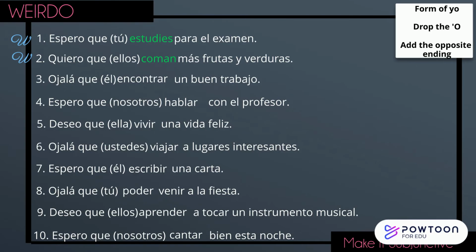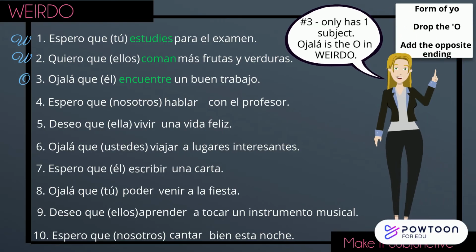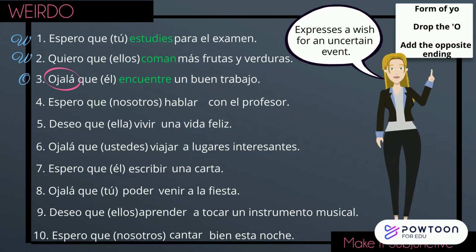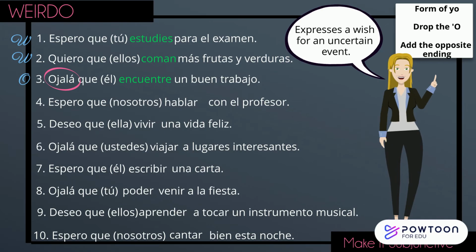Number 3, the yo form is encuentro. The opposite ending is an e, which gives us encuentre. And then we need to make sure it matches the subject, which gives us encuentre. Side note here, this sentence doesn't have two subjects, but it is still in the subjunctive because that's the rule. Ojalá is the O in the weirdo acronym and expresses a wish for something that's uncertain.